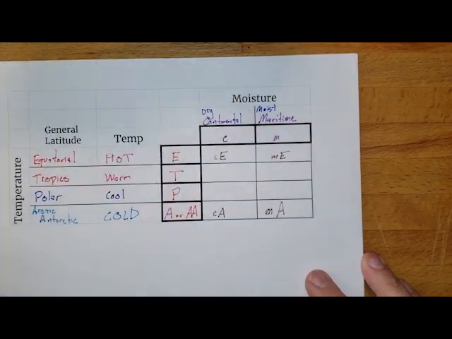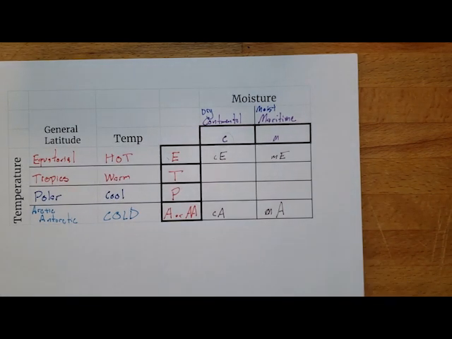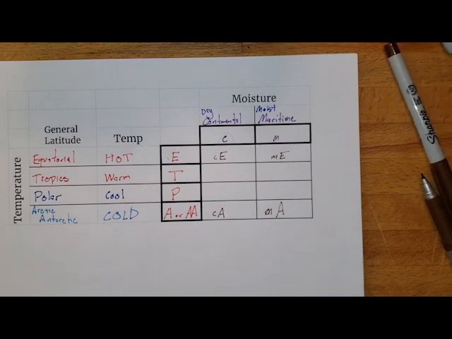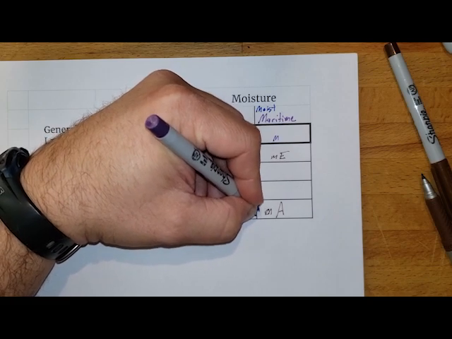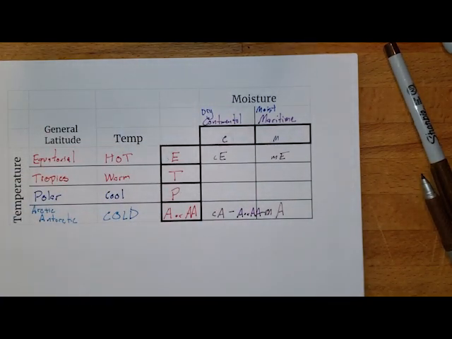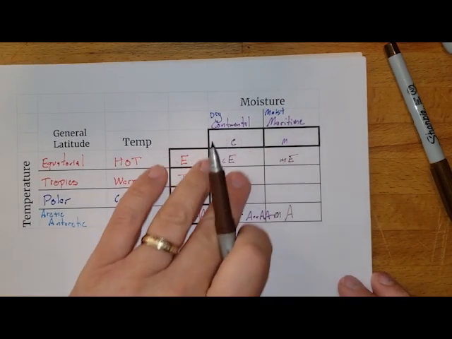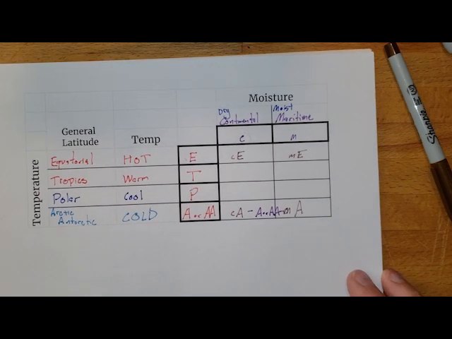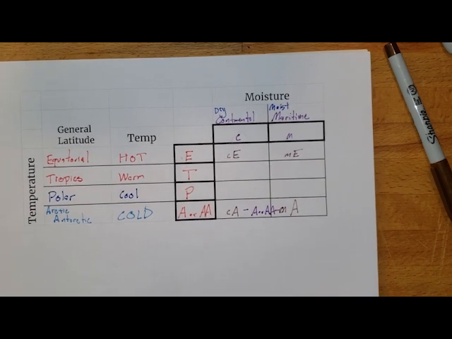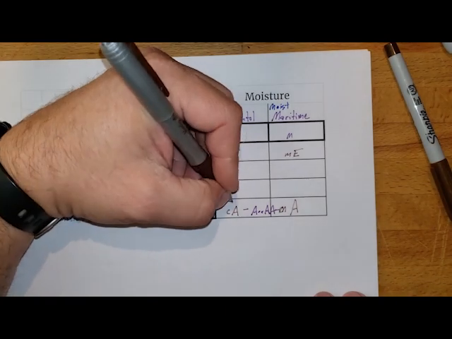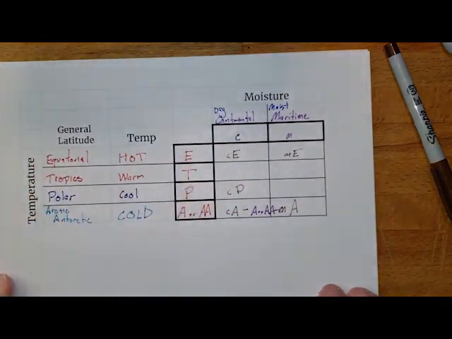maritime Arctic air mass. Sometimes these guys aren't necessarily labeled with their humidity. Sometimes they're just going to be given Arctic or Antarctic for either one of those, right? So it might not talk too much about the humidity. It's in those mid-latitudes, and it's kind of bouncing between the two of these guys that we really pay a lot of attention. The two that we really are going to be seeing are going to be those areas that are going to be dry and cool. Those dry and cool areas are going to be our continental polar air masses.